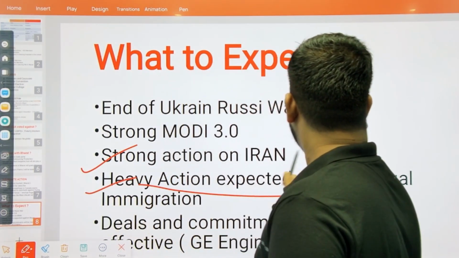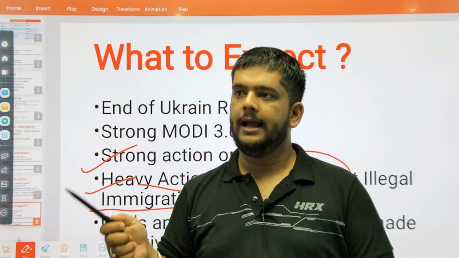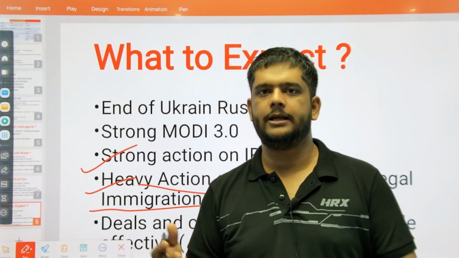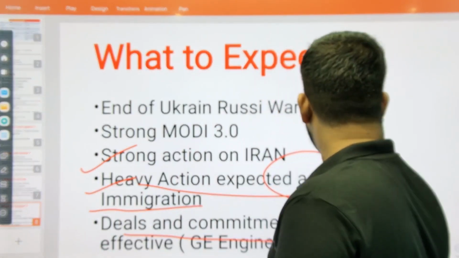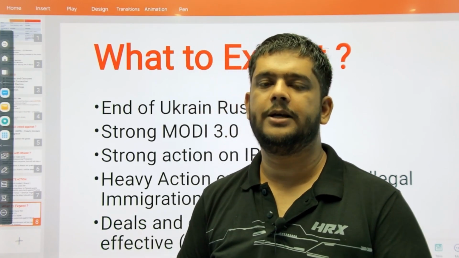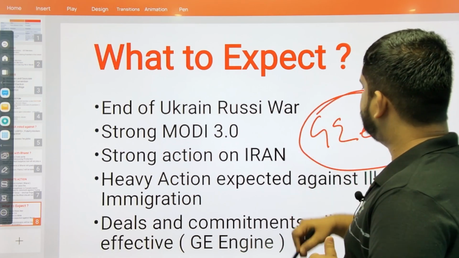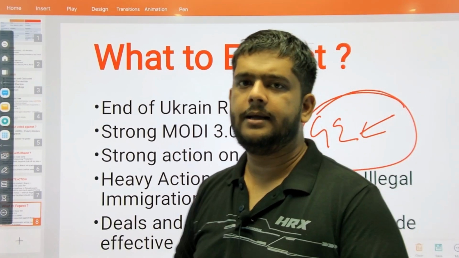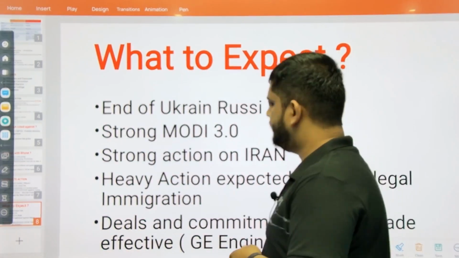So you can expect heavy action against illegal immigration. Donald Trump also talks about illegal immigration, and here in Bharat also you can see action against illegal immigration simultaneously. Okay. And another thing we can expect is deals and commitments will be made effective. Even with the Democratic government, Bharat has been doing some defense deals. Okay. But USA is not committing fully to their promises. Because the Americans are continuously delaying the GE engines. And as a result, we are not getting the engines to use for our fighter jets. So this type of double hypocrisy is not something that we should expect in Trump 2.0.